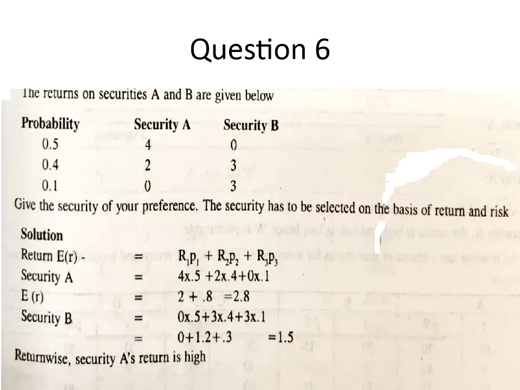Now we'll go to question number 6. That is the returns on securities A and B given below.